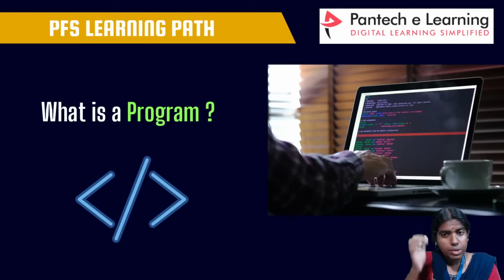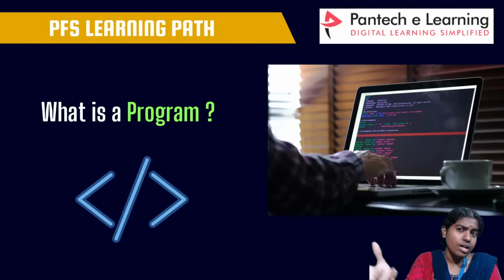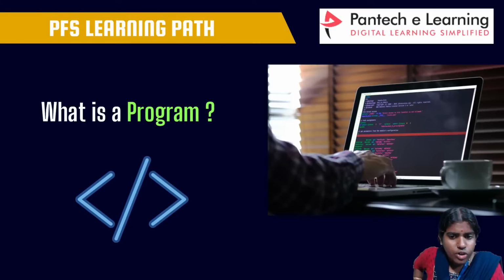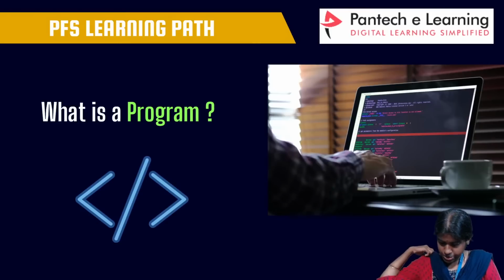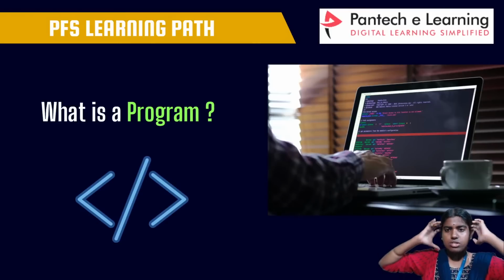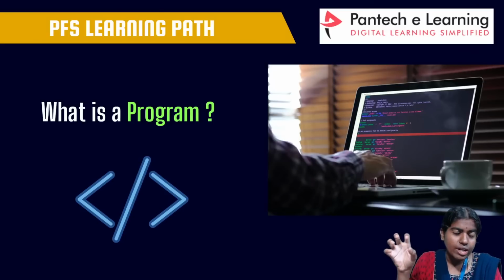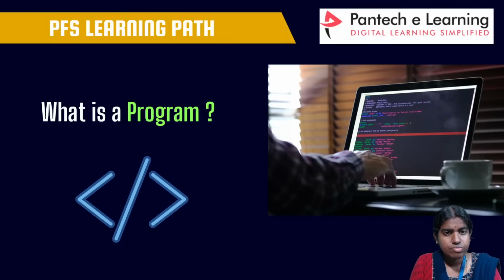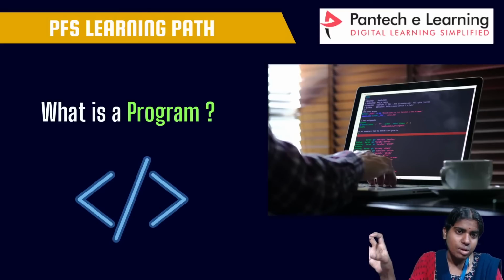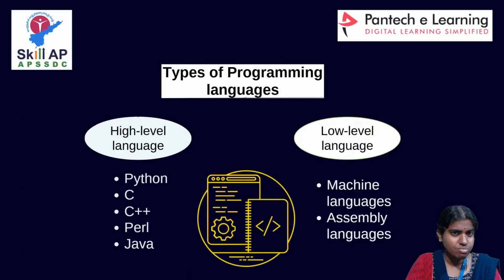Clear with this? So for example, you can consider any online website. You can go for Amazon, Flipkart. Whenever we are ordering things, you can imagine any website. Everything, for example, whenever I am ordering some items, we are going to instruct some computer. Based on the instruction, it is going to perform some specific task.